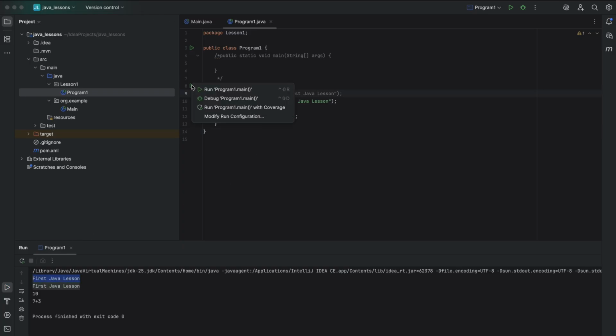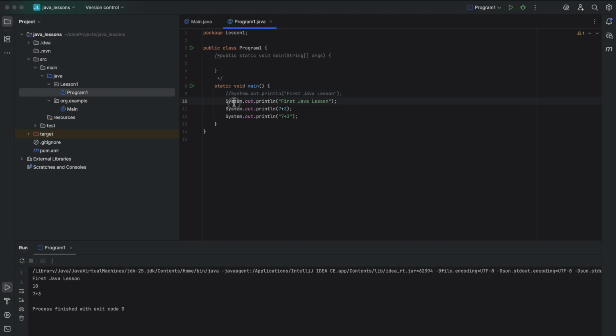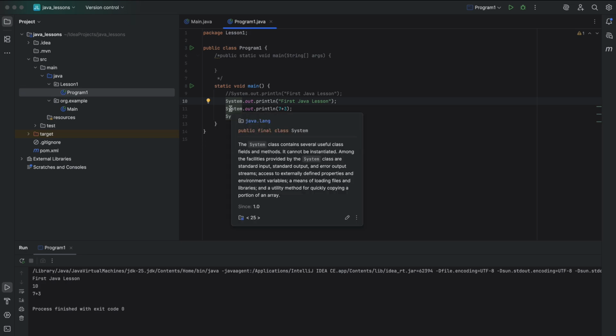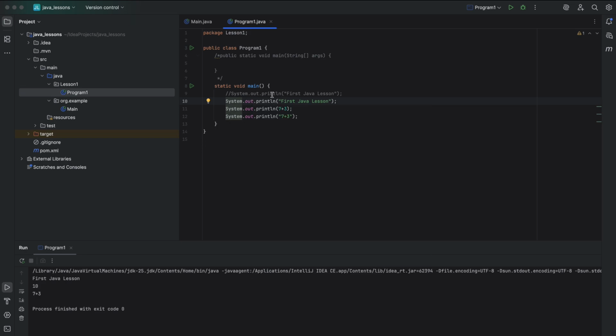Let's try to execute the same method. And just because I commented it out, now I don't see the first statement. So this statement is not executed by our Java program. So where to use this kind of comment? For short explanations or quick notes, or to comment out one part of the code.